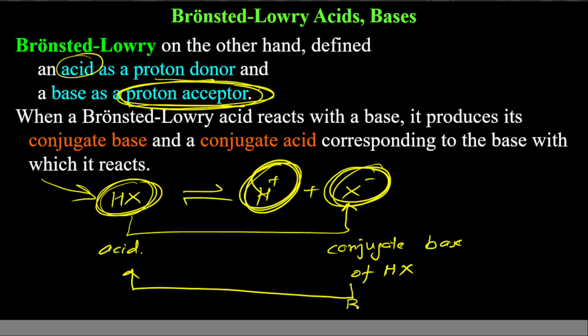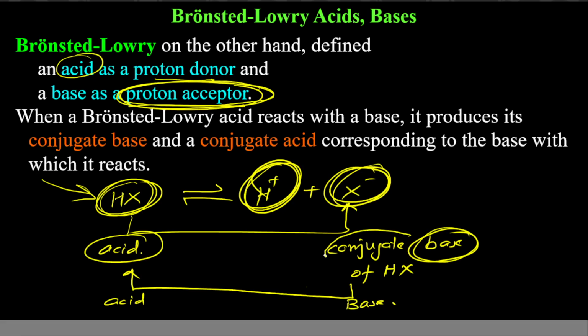It means this is a base which is getting converted to an acid when it accepts the proton. Because we got a base from acid, we call it the conjugate base of that acid. Similarly, if we consider X minus as base, HX will be the conjugate acid of X minus.